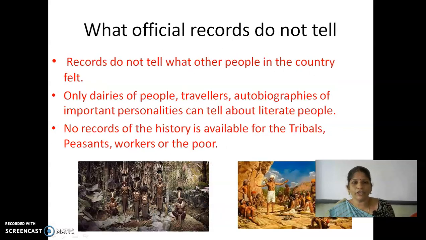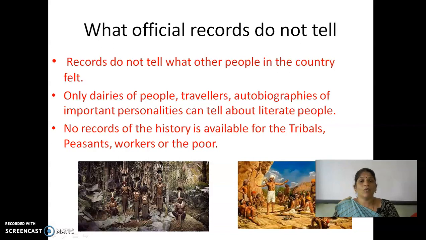Then, what do official records not tell us? Records do not tell what other people in the country felt. The records relate to the particular person or people who were involved. Only diaries of people, travelers, and autobiographies of important personalities can tell about literate people. Official records do not tell about what other people felt.